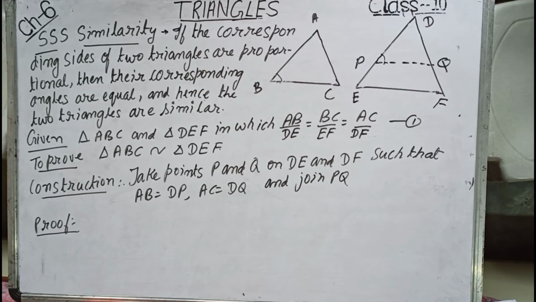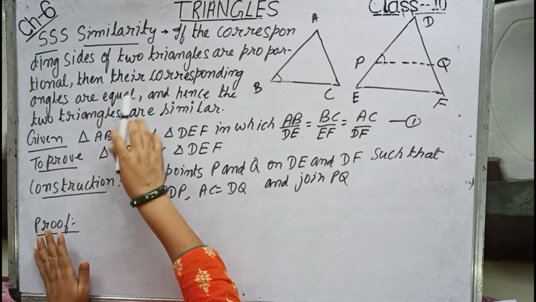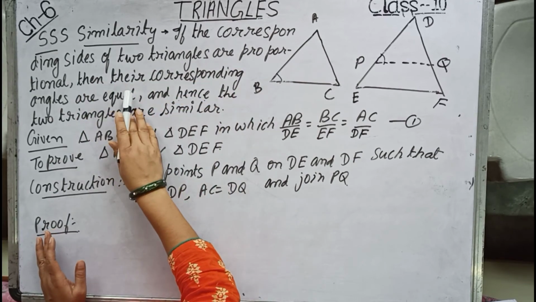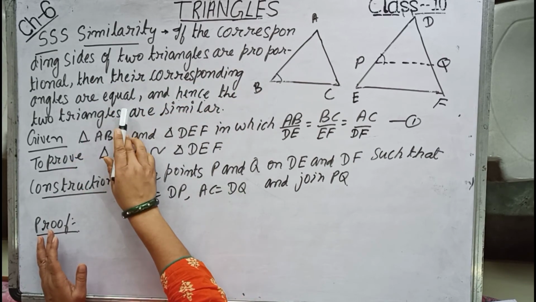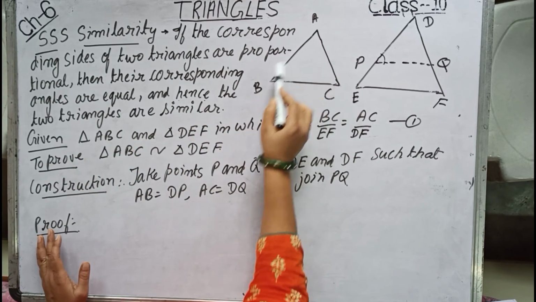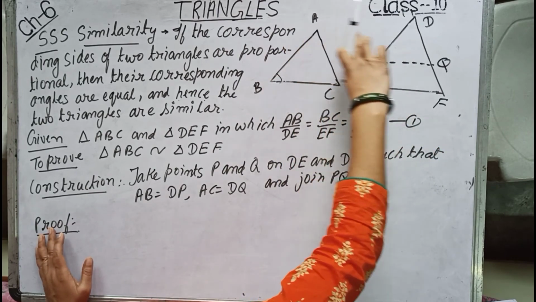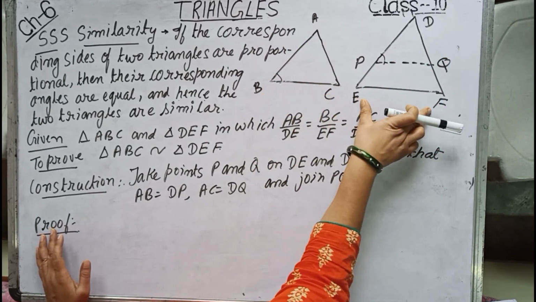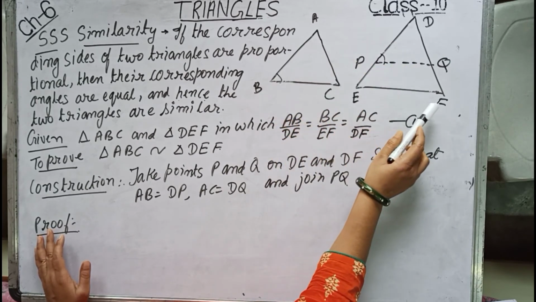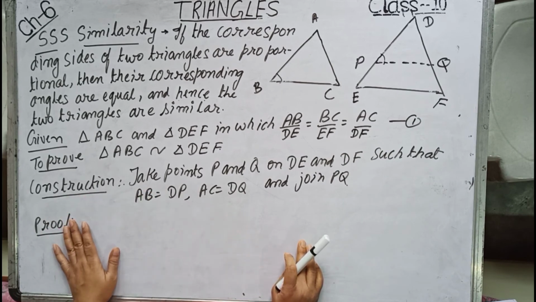Now let us move to triple S similarity. The statement is written over here. If the corresponding sides of two triangles are proportional, then their corresponding angles are equal and hence the two triangles are similar. That is, if in triangles ABC and DEF, AB by DE equals AC by DF equals BC by EF, then angle A equals angle D, angle B equals angle E, angle C equals angle F, and the two triangles are similar.